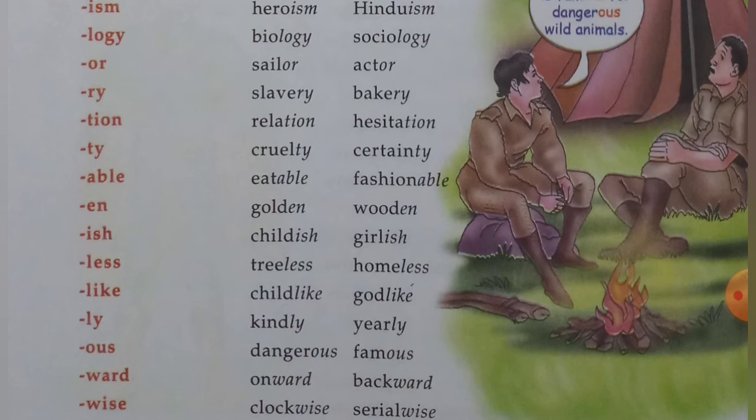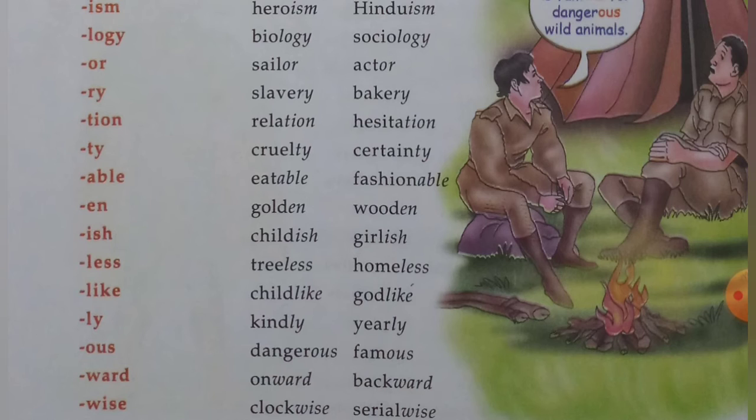When we use the suffix able at the end of the words eat and fashion, that makes the new words eatable and fashionable.